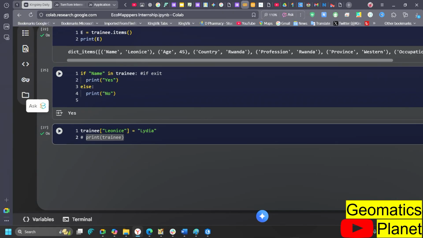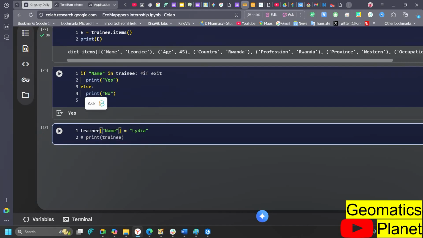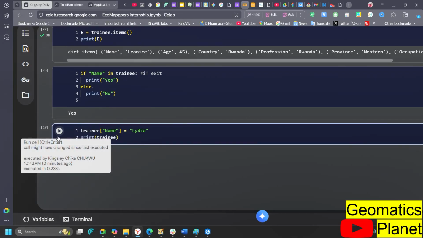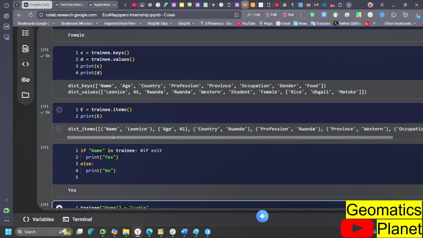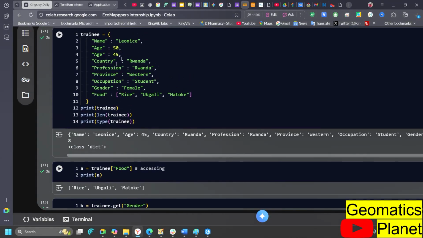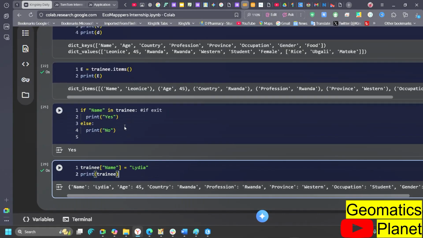Then this is Leonize. Oh, I wanted to replace that particular value, because you can replace a particular value. Okay, this is supposed to be name here, and I run it and then print it. Yeah, this is what I mean. I made a mistake, so I was replacing with a value. So if I want to replace a particular item, you can see that we were having Leonize here. You can see it here, but I want to replace it. I will call that particular name as well.